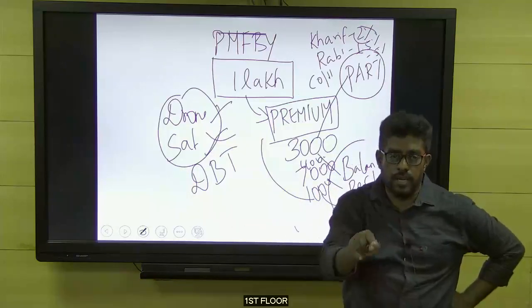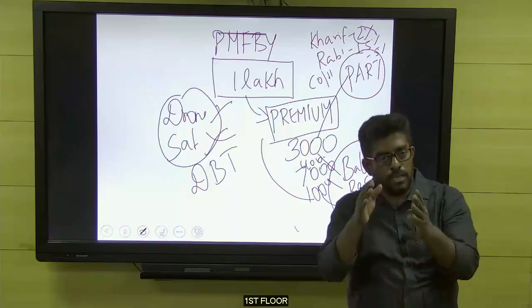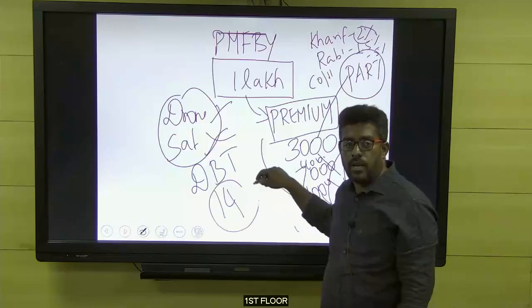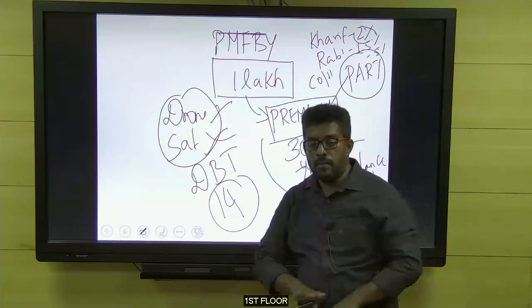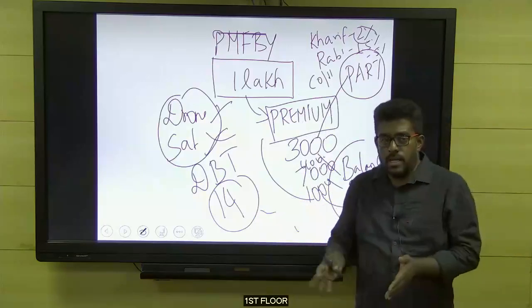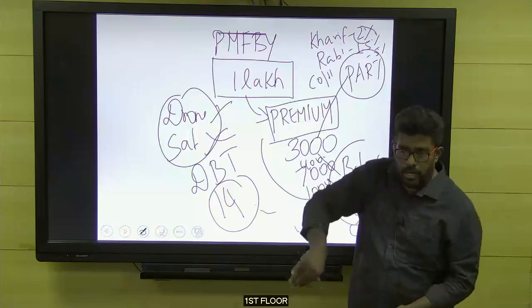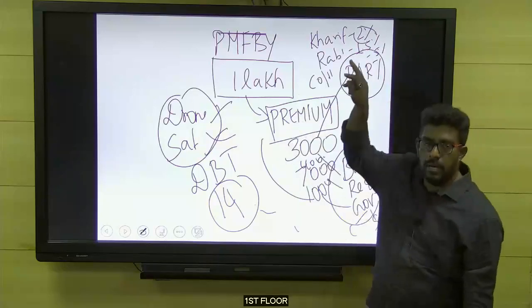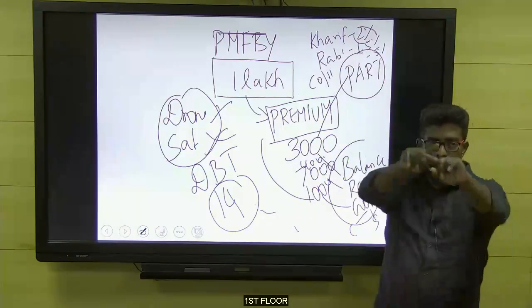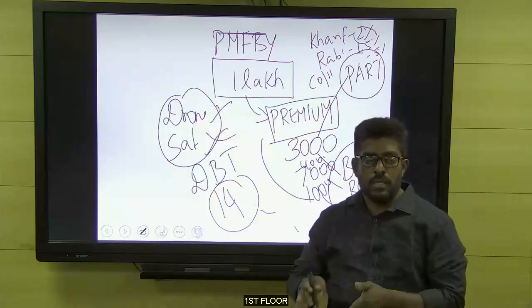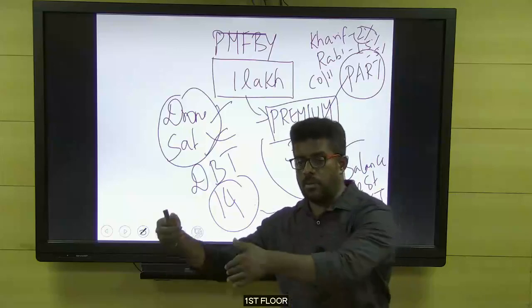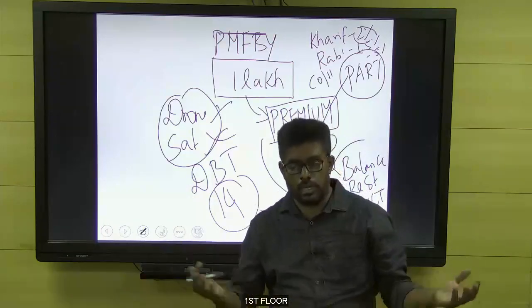But the Fasal Bima Yojana says that once you have harvested the crop, from the date of harvest, for the next 14 days, whatever loss happens to your crop will be insured under the Pradhan Mantri Fasal Bima Yojana. This loss is called a post-harvest loss. So now you understand the scenario. It provides coverage against multiple losses. Normally the premium will be higher, but even though the premium is higher, more burden is only on the government, not on the farmers. That's why the government says this policy is highly beneficial to the farmers, and will improve their income opportunities. It makes farming remunerative. Those are the words of the government.